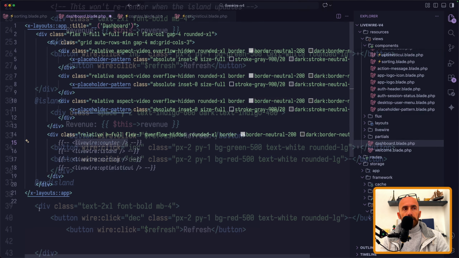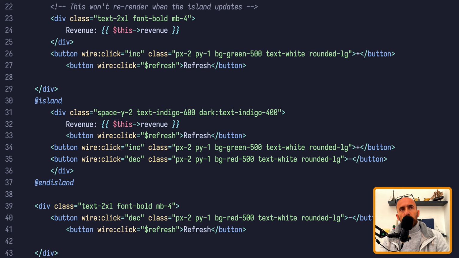Okay, now let's see the island. Now here is where things get really exciting. Island lets you create isolated regions within a component that update independently.